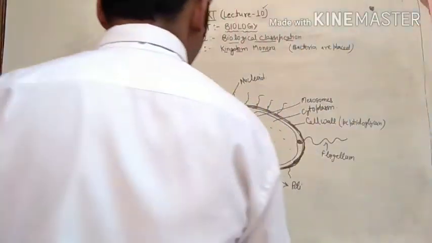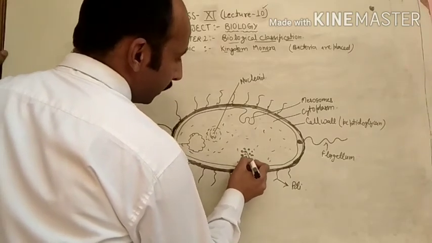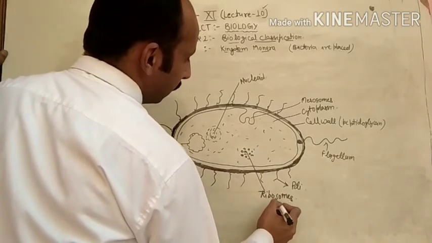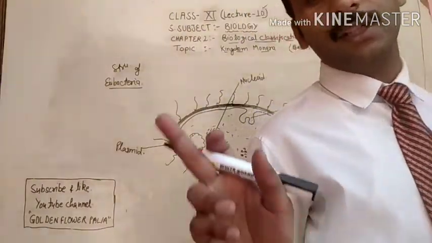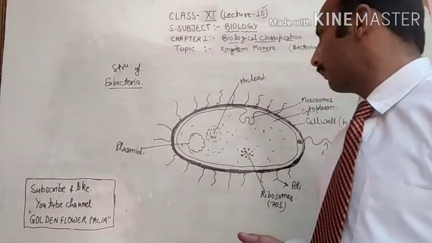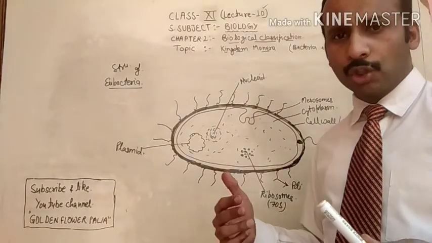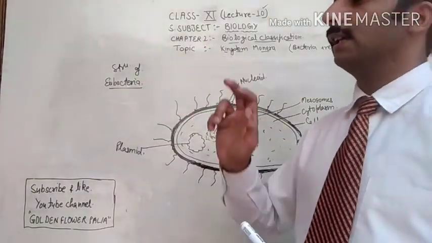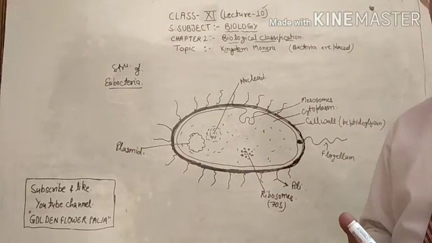Then after that, ribosomes are present, but these ribosomes are of 70S type, as you have studied in class 9th. Prokaryotic cells have the 70S type of ribosomes, and eukaryotic cells have the 80S type of ribosomes. So this is a typical structure. This is called the flagellum, which is helpful in movement. This is a typical structure of a eubacteria, which is followed by all kinds of well developed bacteria called eubacteria.